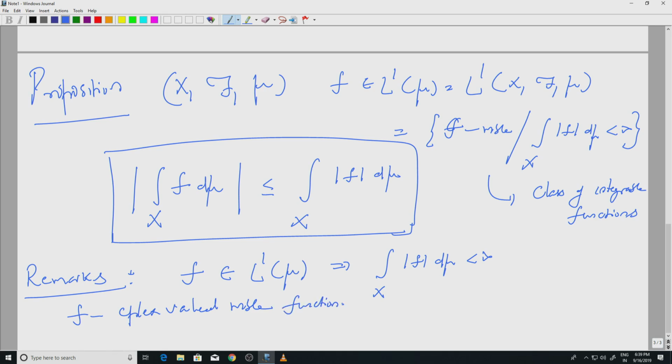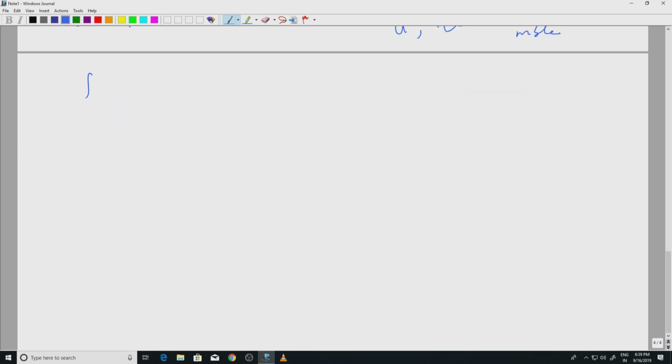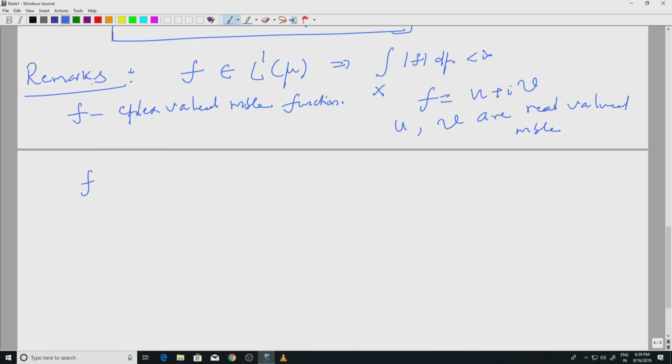Okay. And so, I can write f as u plus i times v, where u and v are both real valued measurable functions. So, we are writing f equal to u plus i v.